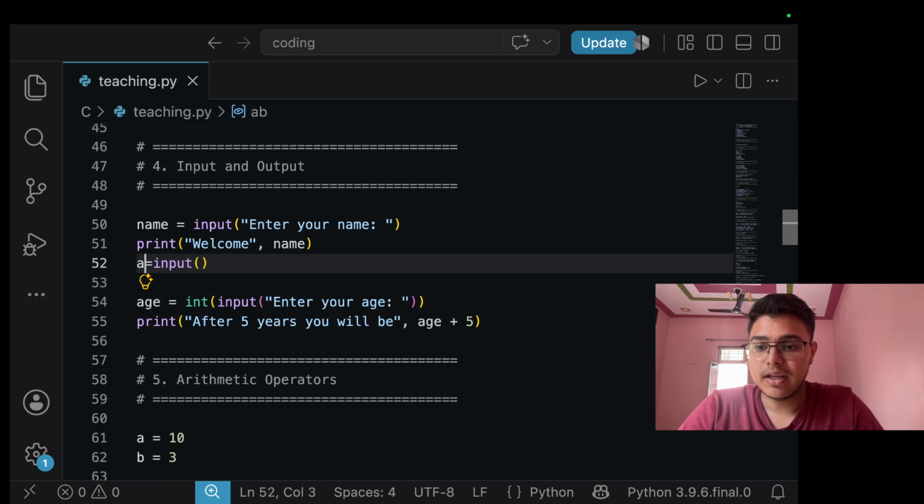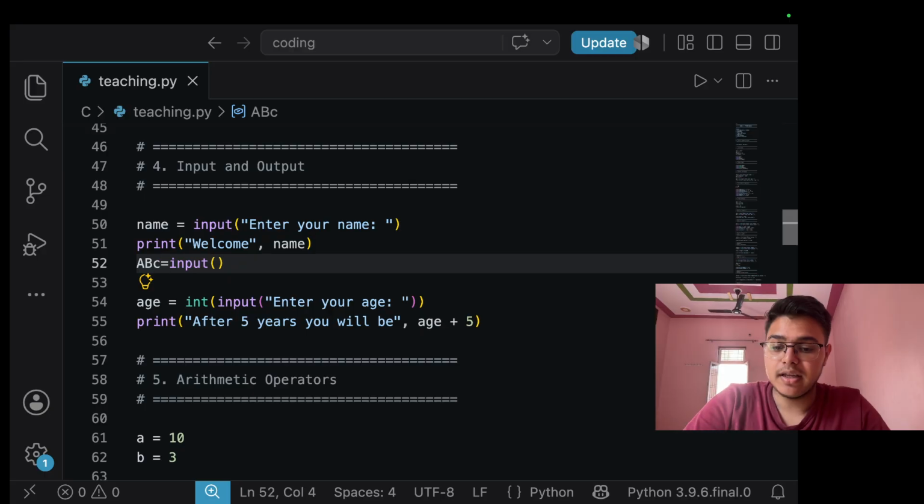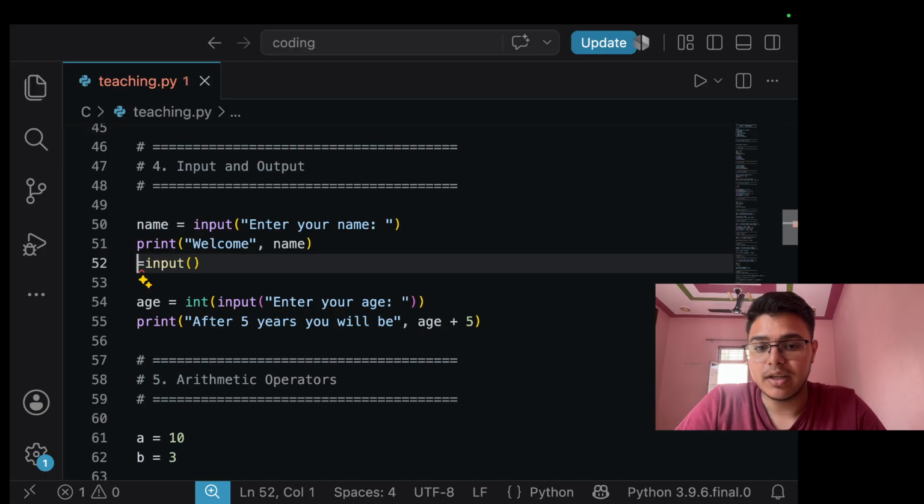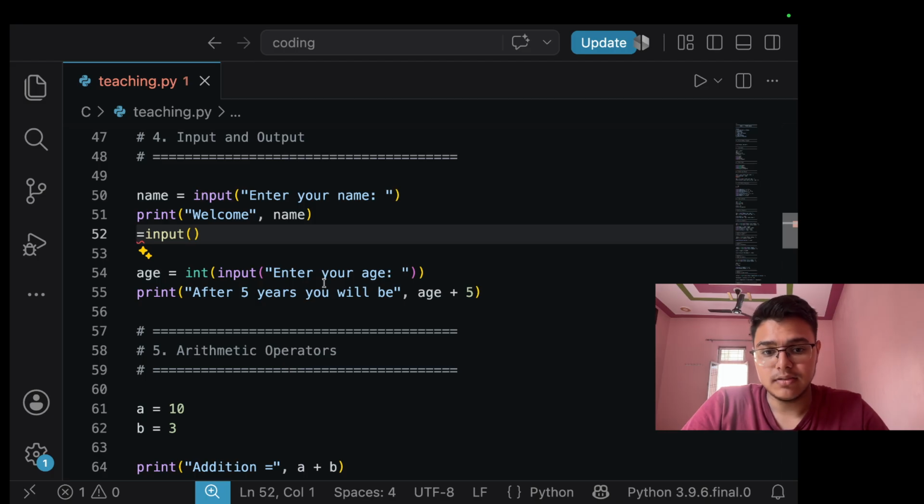But if we take abc and then at the rate or hash, this isn't a part of a variable assignment. The variable name cannot start with a number, like ab3 is a variable, but 3ab isn't a variable, because as I said, it shouldn't start with a number.